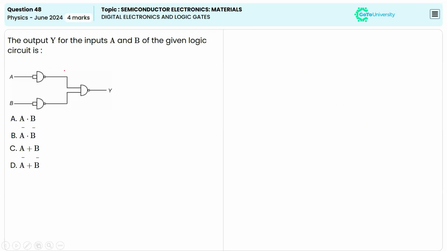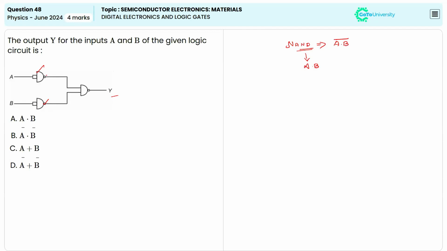Now, the second question is also about logic gates. So the circuit is given, we have to find the output. So here the given gate is a NAND gate, right? By the symbol we can say. And if it is a NAND gate, the output will be the inverse of the AND gate. The AND gate is for multiplication, we can say A dot B. So the NAND gate will be (A dot B) whole bar.